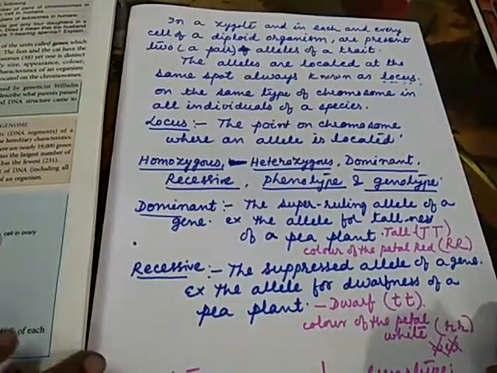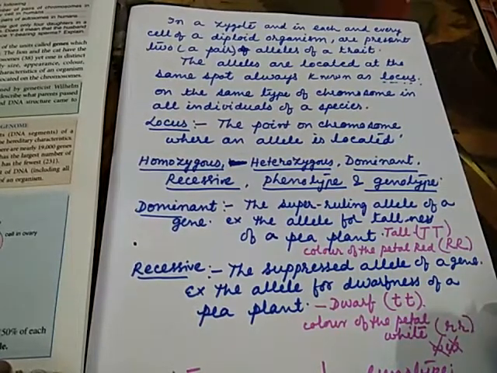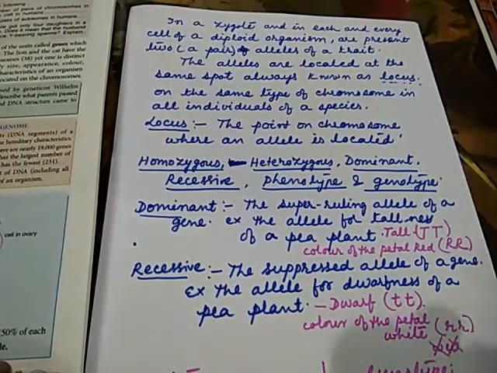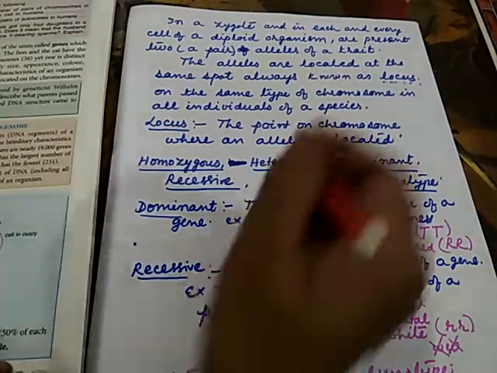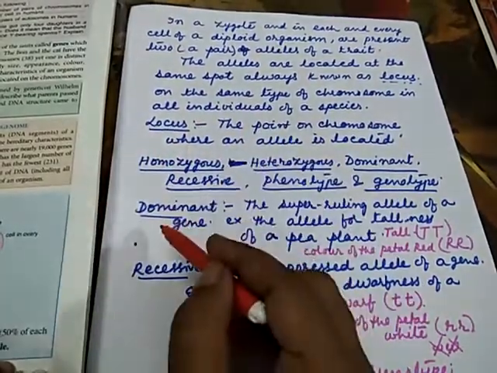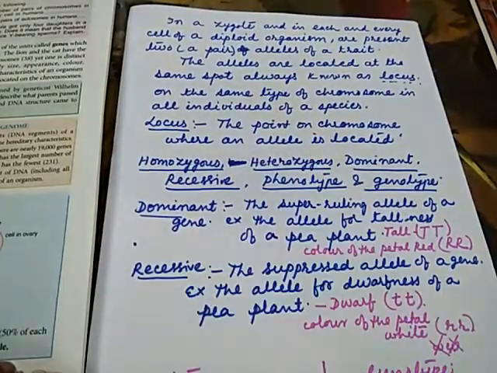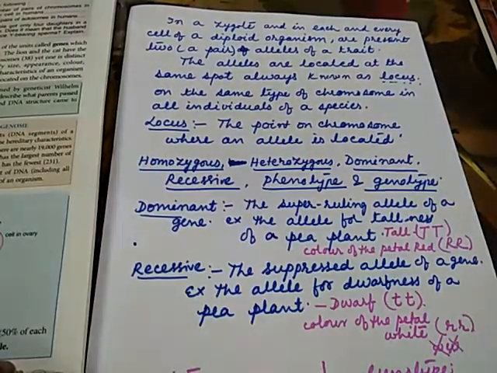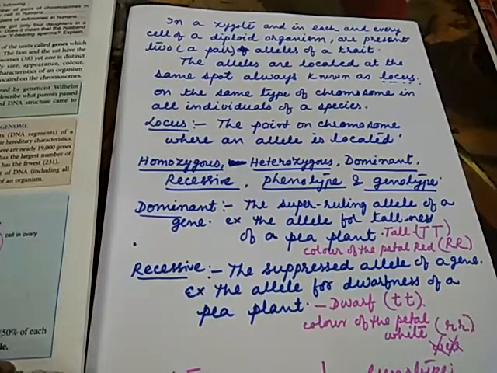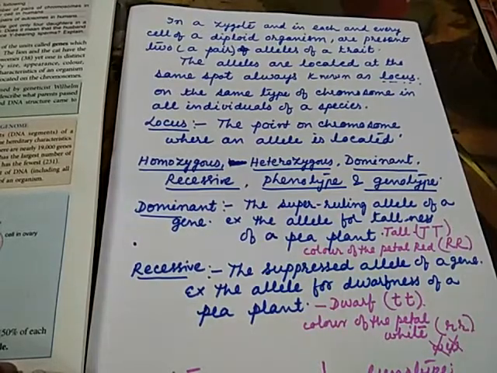In a zygote, and in each and every cell of a diploid organism, two alleles of a trait are present, that is, a pair of alleles. The alleles are always located at the same spot, known as the locus, on the same type of chromosome in all individuals of a species. So locus is the point on a chromosome where an allele is located. By allele we mean alternate characters must be present.